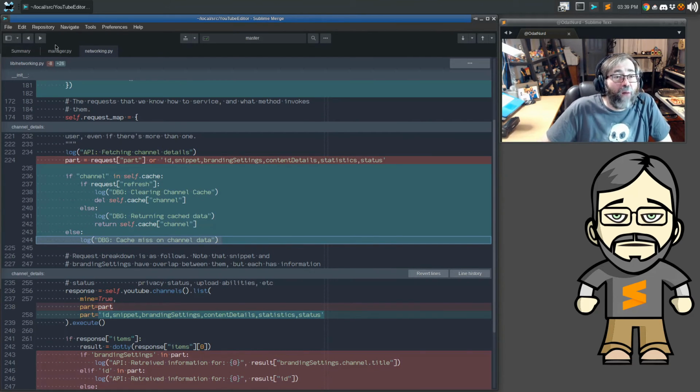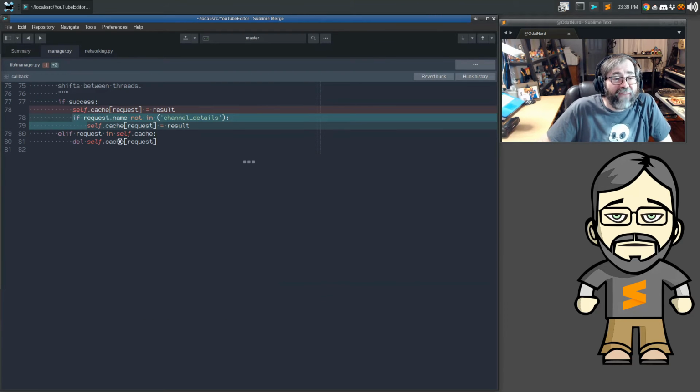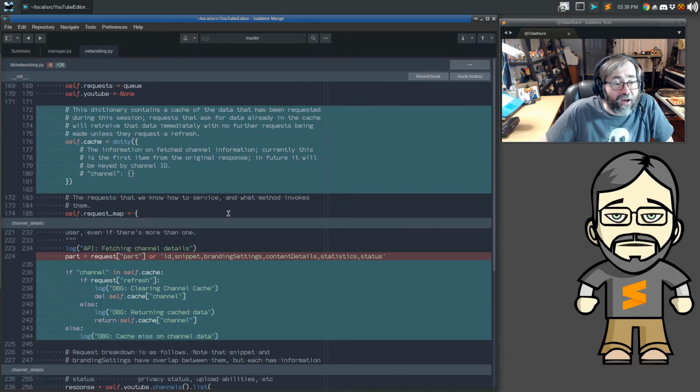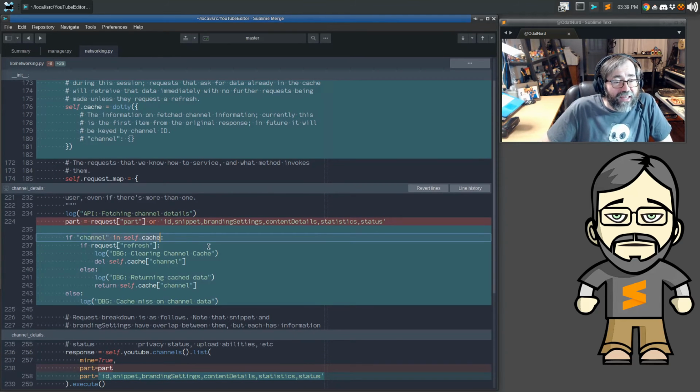previously, it would have been stopped at the manager. The manager would have found it in the cache. Now it's not going to be added because of these two lines that we created here. So the next time it comes through, it's in the cache. We didn't ask it to refresh, so it's immediately going to return the cache data.